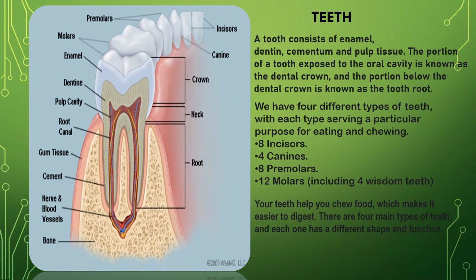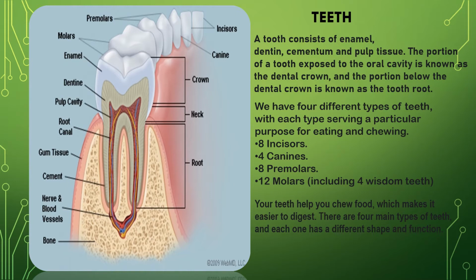So the dental formula is 2123 by 2123. That means in the upper jaw, 2 incisors, 1 canine, 2 premolars and 3 molars. Same in the lower jaw also, 2 incisors, 1 canine, 2 premolars and 3 molar teeth.